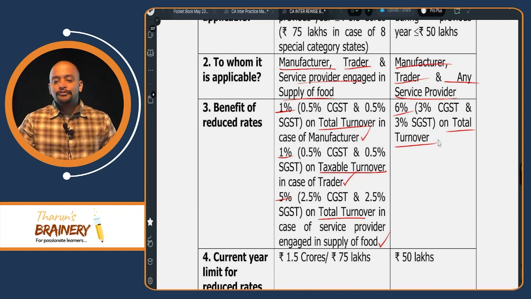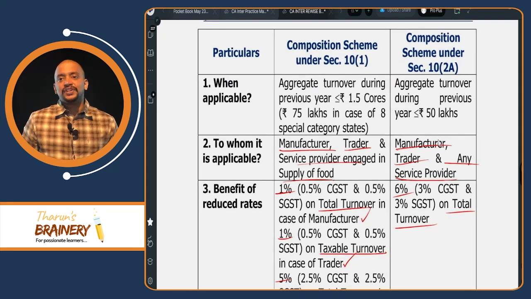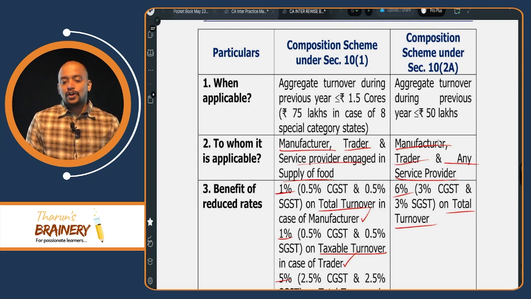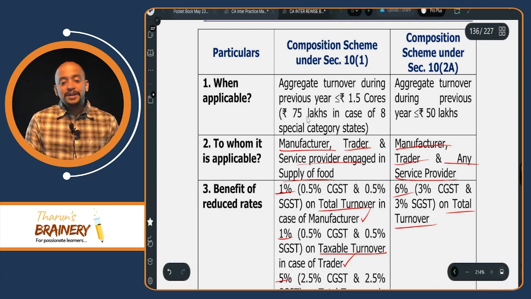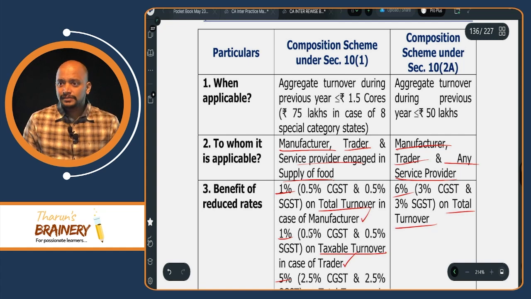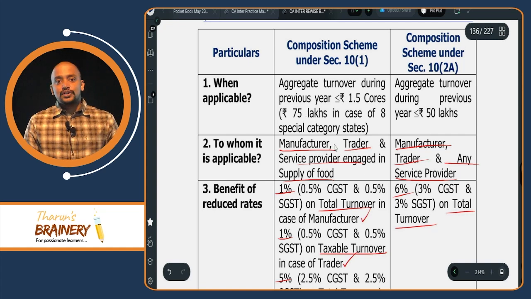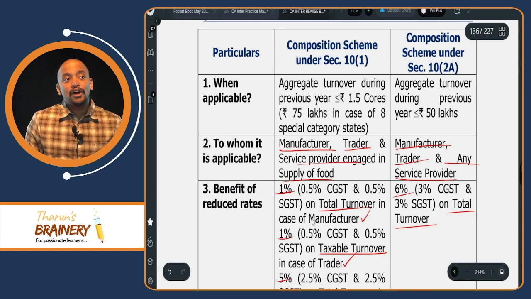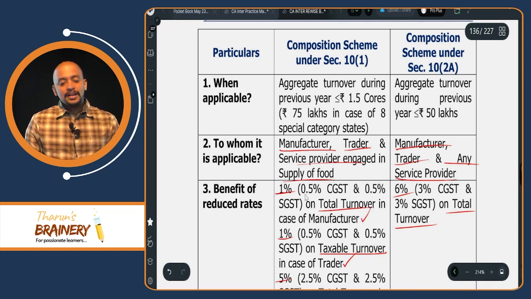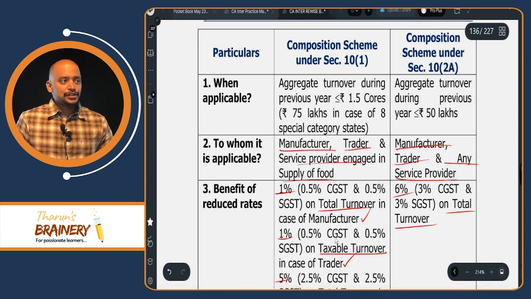Now you tell me, for a manufacturer, which is beneficial? 10-1 or 10-2A? 10-1, because rate is also less, limit is also high. Trader, 10-1, because rate is also less, limit is also high. Service provider in supply of food, 10-1, because rate is also less, limit also high.